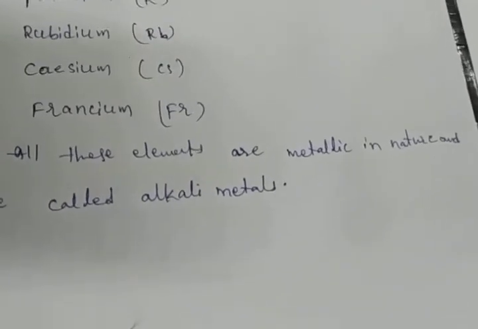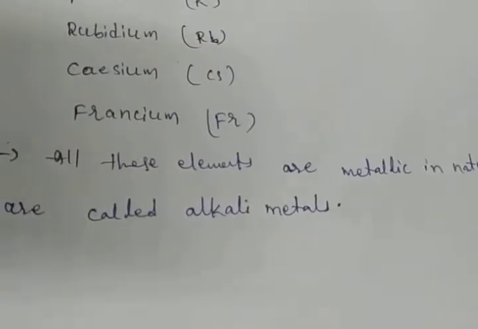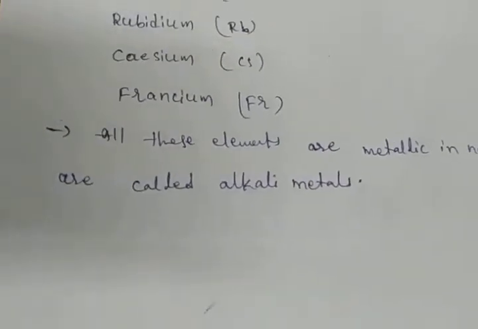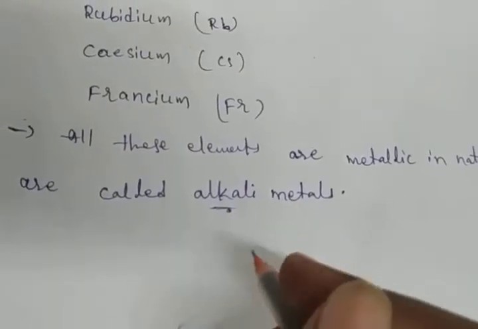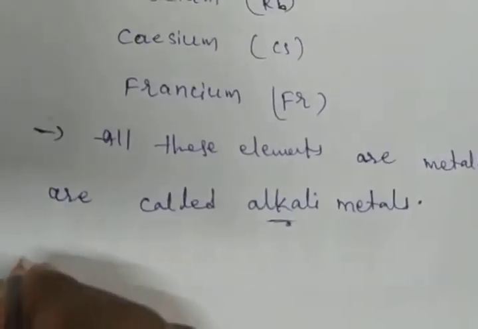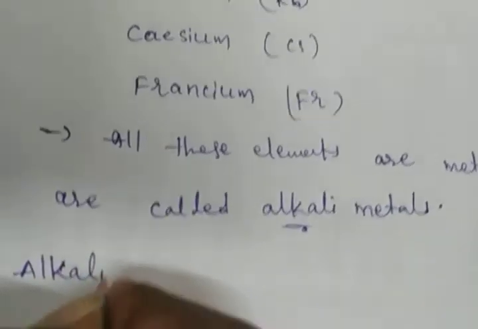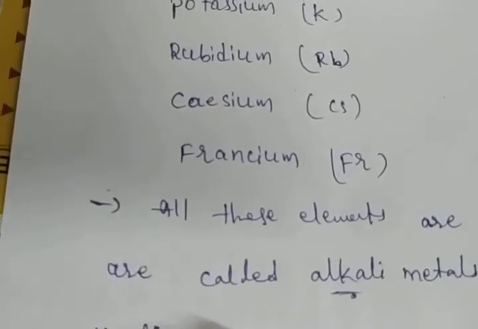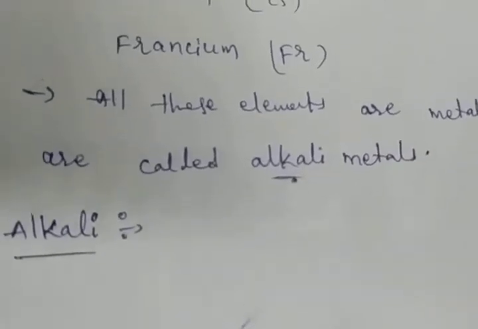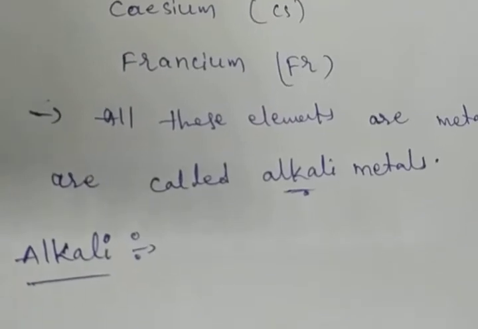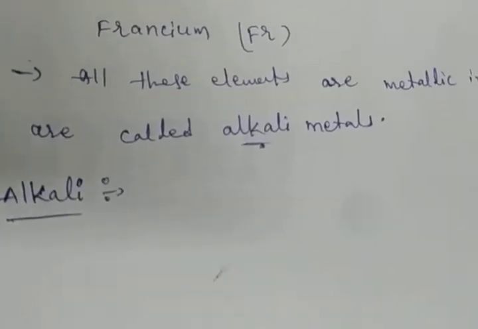Here, one new word is there, alkali. How can you define the alkali? Alkali means, all alkalis are bases.